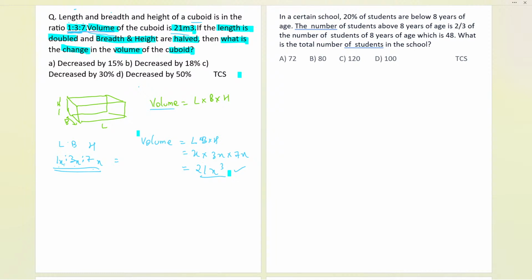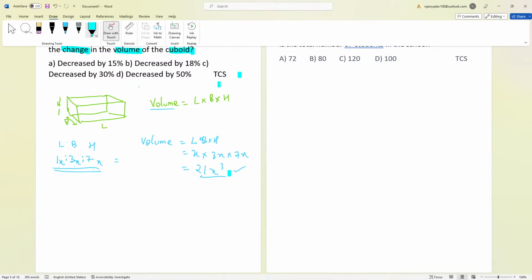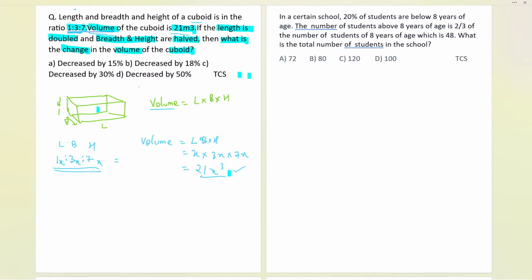Okay, we'll understand this part. The length, breadth and height of the cuboid are given, in the ratio 1 is to 3 is to 7. x is the common factor, and we can multiply it with all of them.